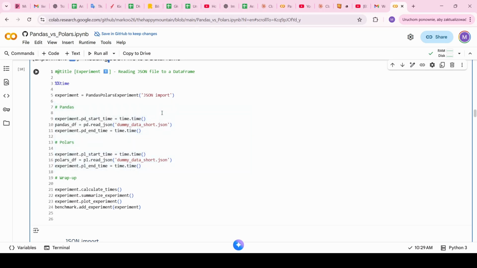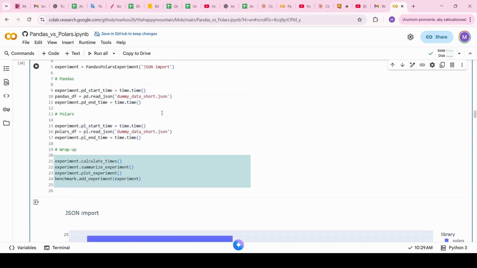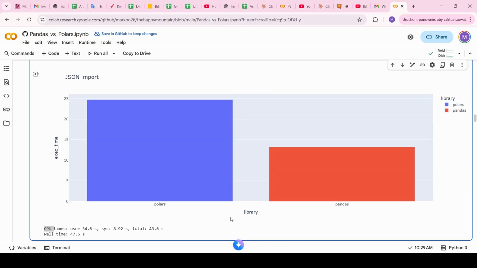And finally, there is the wrap-up, which calls the calculate times, summarize experiment, and plot experiment methods from the experiment, and the add experiment method from the benchmark, so that eventually you can take a look below that, at least in terms of JSON import, Polars looks to be way slower than Pandas. So in this case, we have the first point for Pandas.